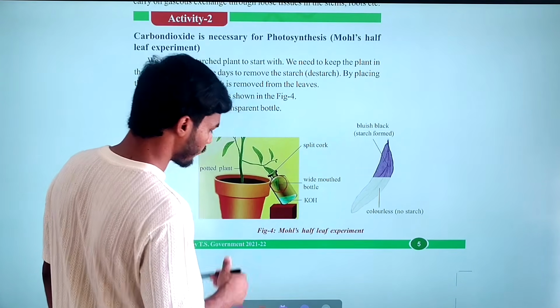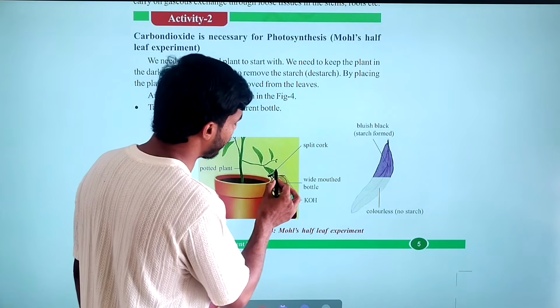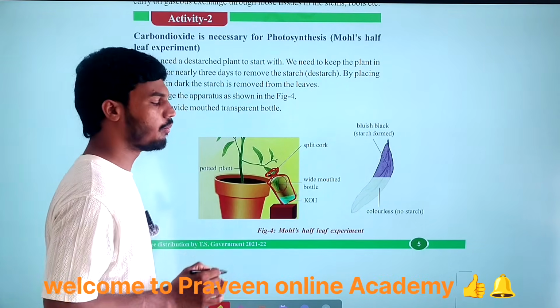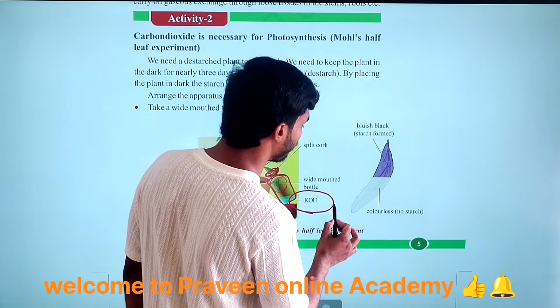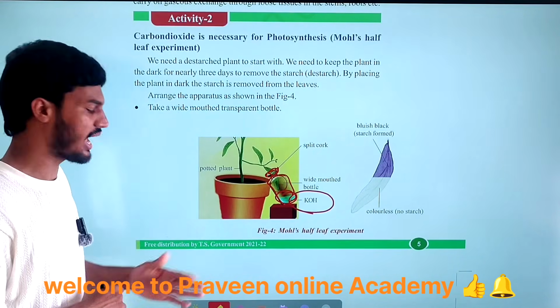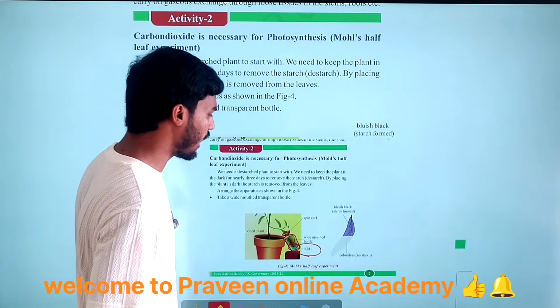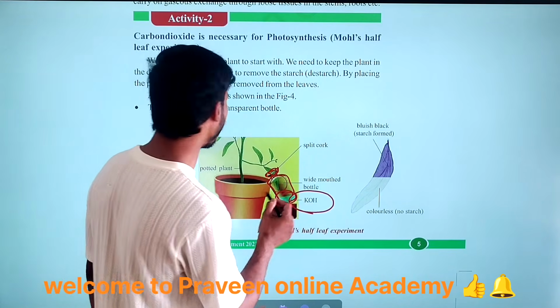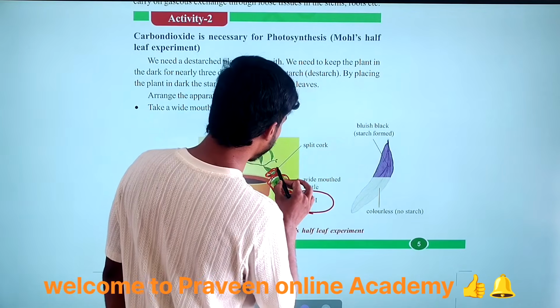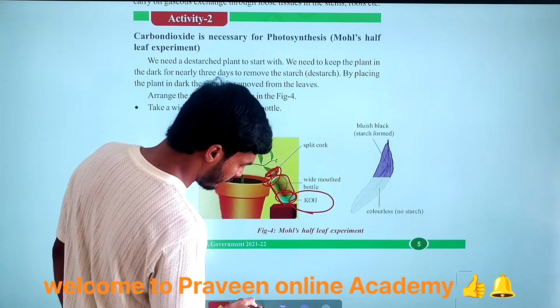After taking the destarched plant, you have to take the wide-mouthed bottle as shown in the figure. Inside the wide-mouthed bottle, you have to add KOH, potassium hydroxide solution, as shown in the figure. Then after adding potassium hydroxide, you have to place half of the leaf inside the bottle.